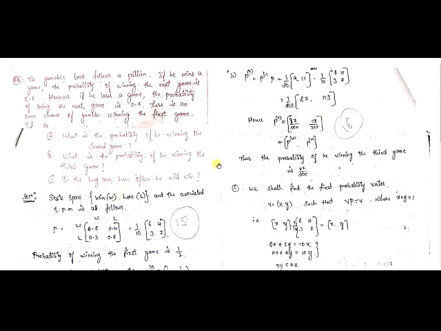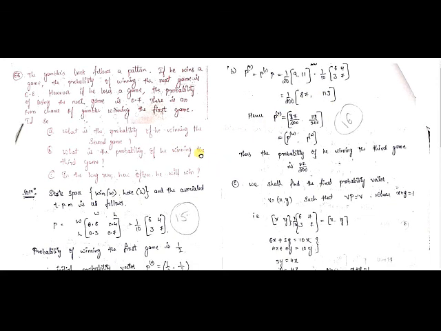And here what are they asking? They are asking again about winning the game, right? So for winning the game, again I have to identify the first element. If they were asking about losing the game, then I would take the second element. Since they are asking about winning the game, I identify the first element, that is 87 divided by 200. So the probability of winning the game is 87 divided by 200.